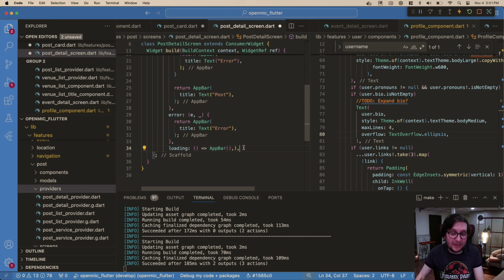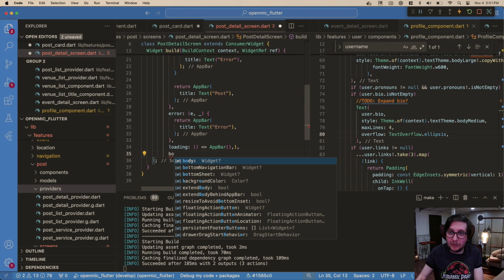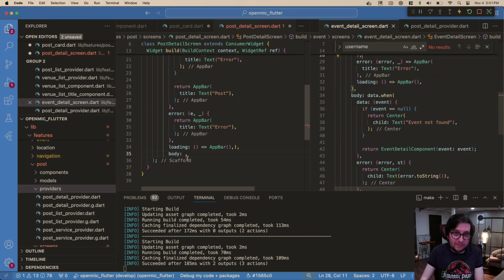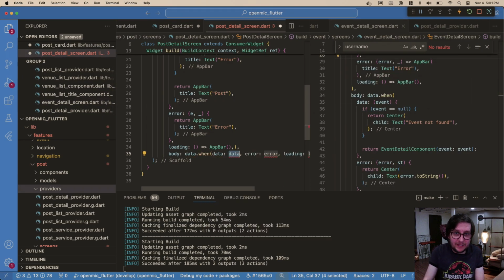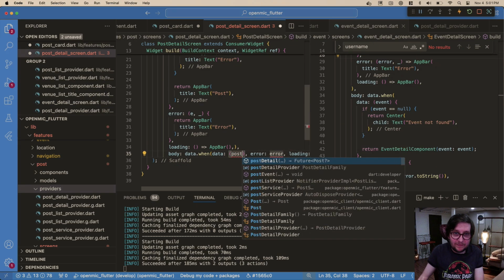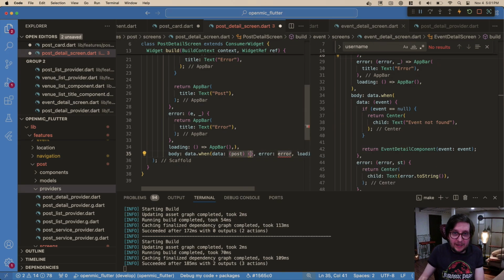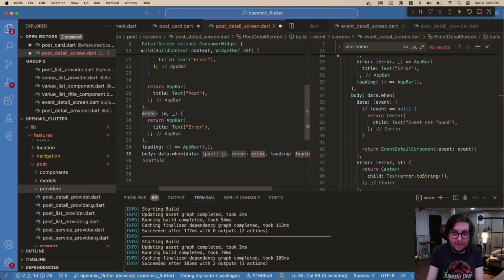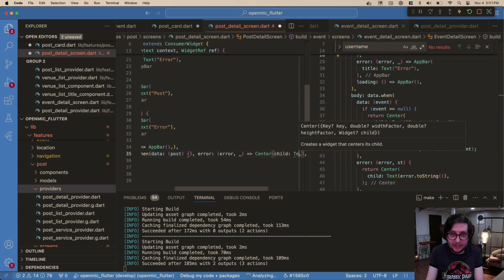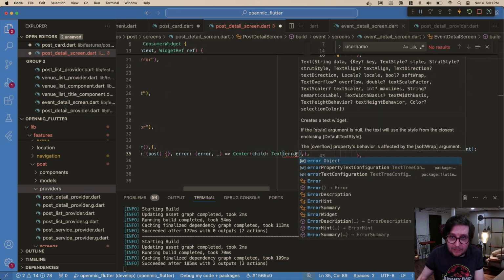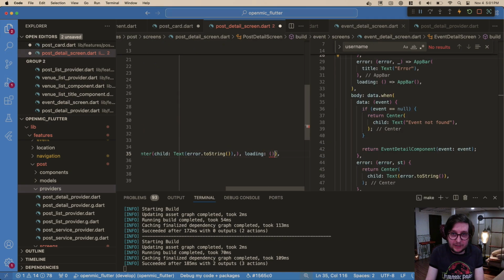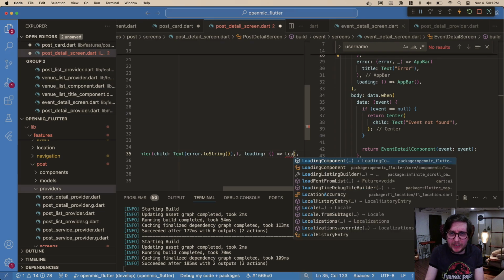Loading, we'll just have the empty app bar. Awesome. Then for the body of this, we're going to do kind of a similar thing. Let's just close that. So it'll be the same sort of data.when. Data will again be a post, and we'll do something with it. Error. If we have an error, I'll just return center child text of the error itself. Oh, because it's an object. Error.toString. And then loading, this is where we just have a centered loader. What is it called? Loading component. Yeah, we'll just have that.